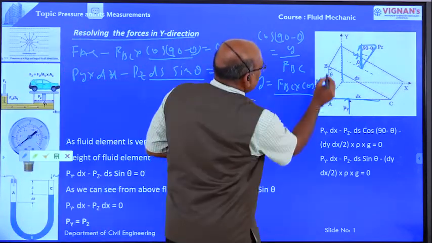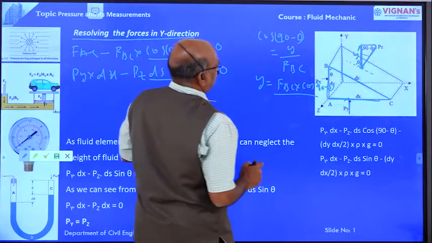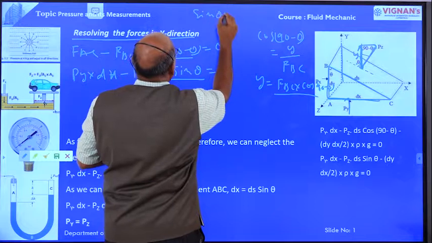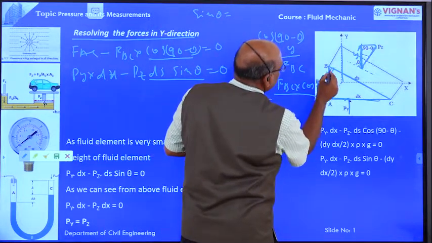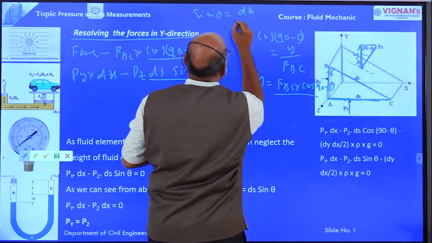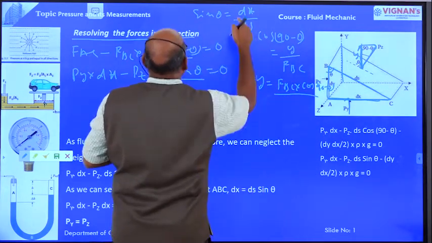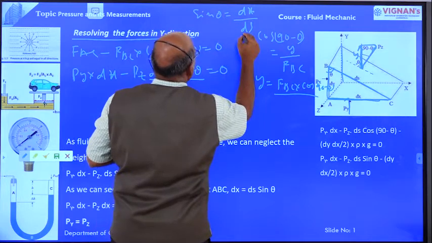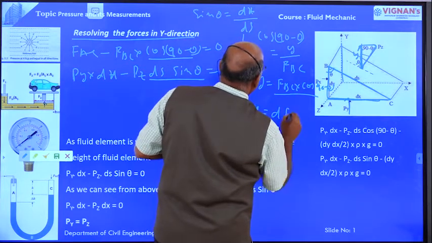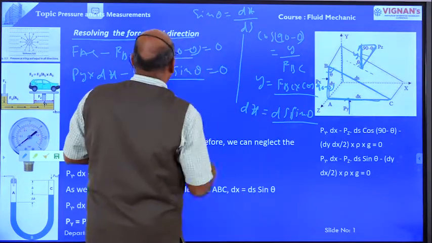From this triangle we are going to determine what is ds sin theta. From this triangle, sin theta equal to opposite side, that is dx, divided by hypotenuse, this is ds. Therefore dx is equal to ds sin theta, right?